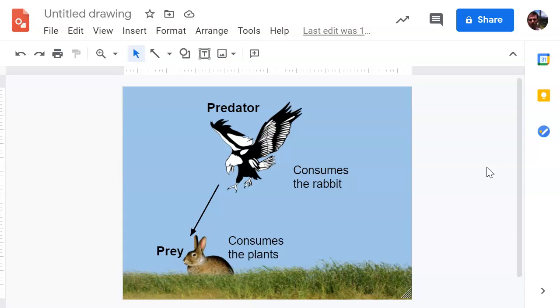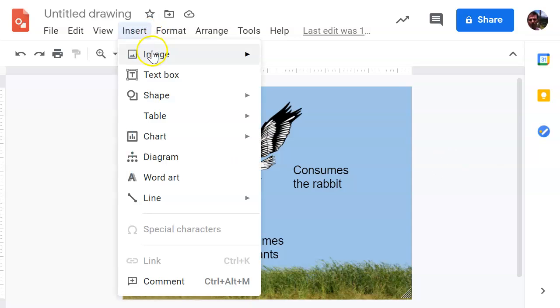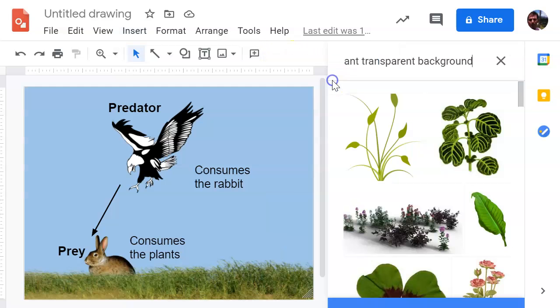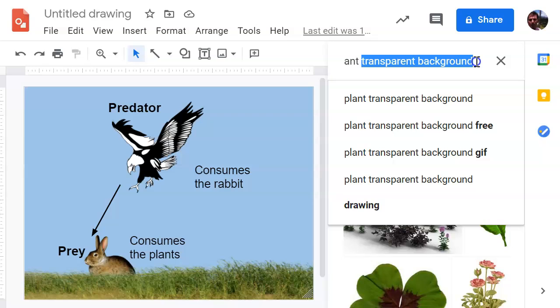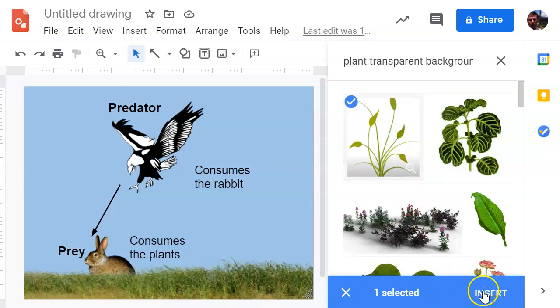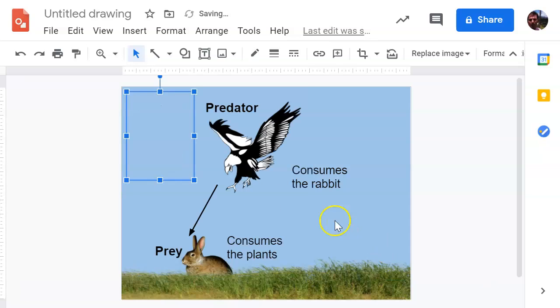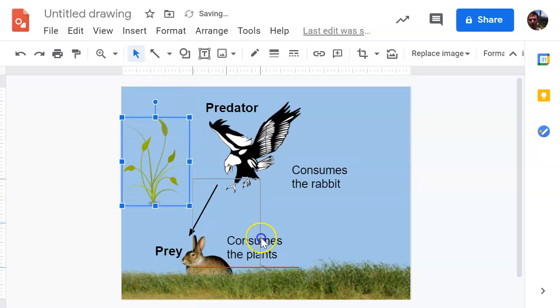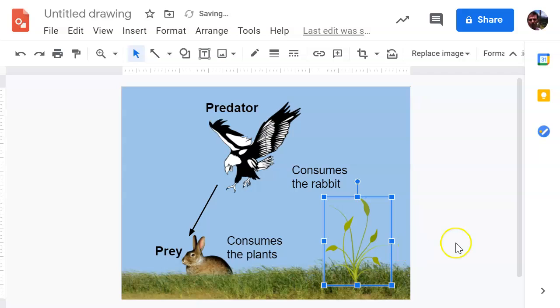Some tips on making the food web using Google Drawings: if you click on Insert and then Image, search the web. If you write transparent background in it, I can look for anything that I want and then add the words transparent background. Here, let me do plant transparent background. So now I have this plant, and if everything works out, there it is, and it's transparent, so I can just add it anywhere. Those words, transparent background, make it look better, because if you have all these different backgrounds, then it looks weird. So transparent background is a key feature.